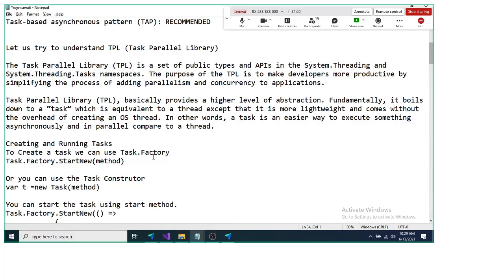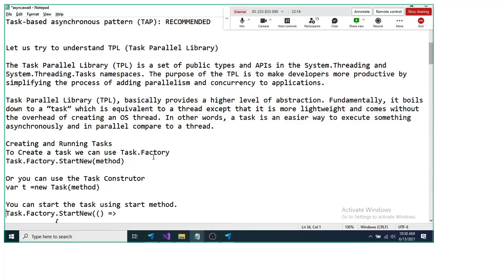So in other words, a task is an easier way to execute something asynchronously and parallelly compared to a thread. Now we have a small code snippet which will help us understand and learn the task. So let's try to understand how to create a task.